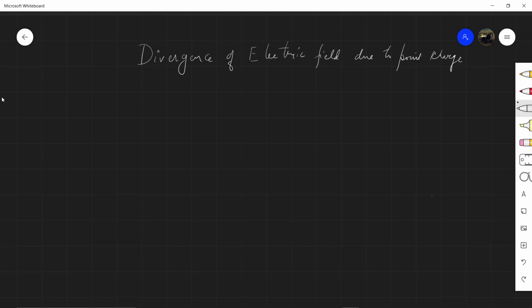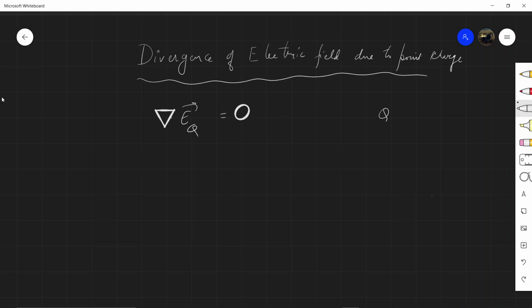So the next point to discuss in static electric field is the divergence of electric field due to a point charge. Earlier we had discussed that for a test charge, the divergence of electric field is zero.